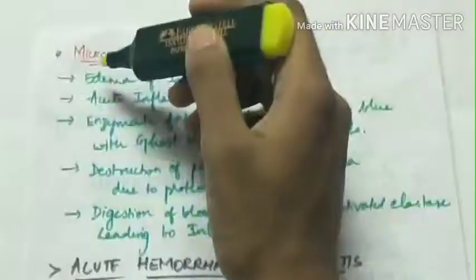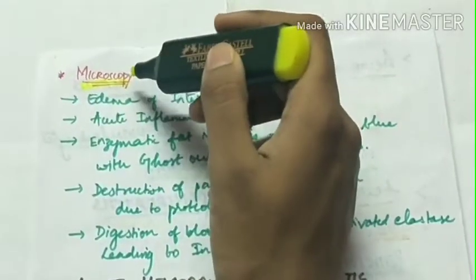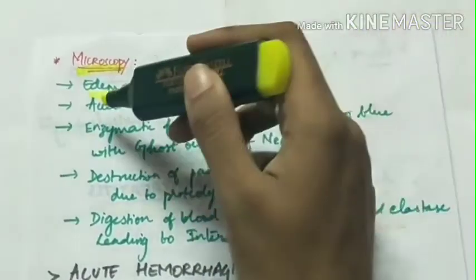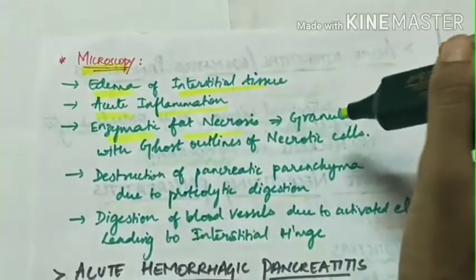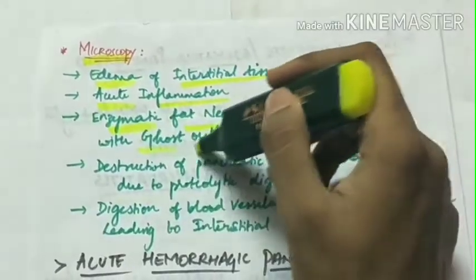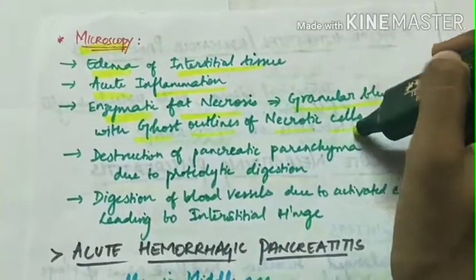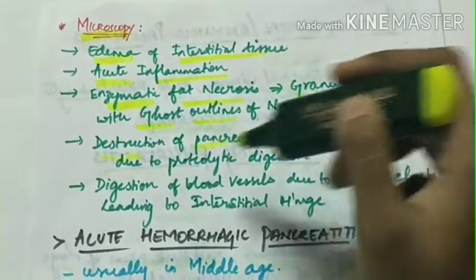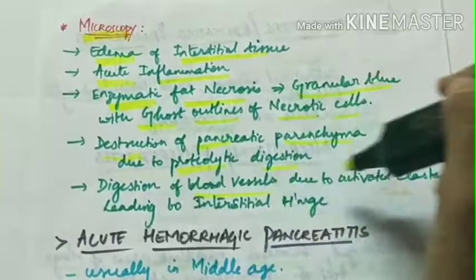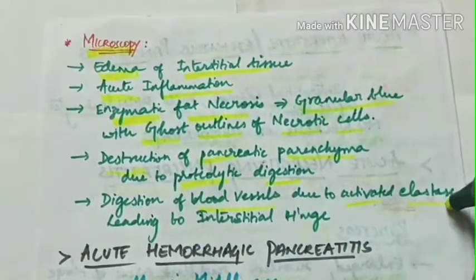Microscopy of acute necrotizing pancreatitis. There is edema of interstitial tissue, acute inflammation, enzymatic fat necrosis appearing granular blue with ghost outlines of necrotic cells, and there is destruction of pancreatic parenchyma due to proteolytic digestion. There is destruction of blood vessels due to activated elastase, leading to interstitial hemorrhage.